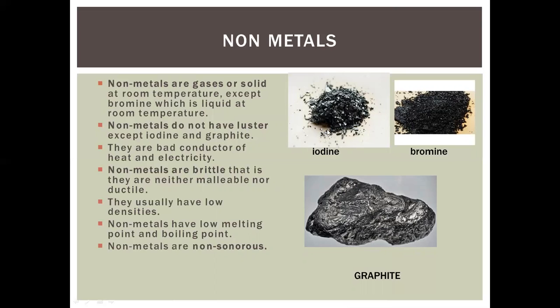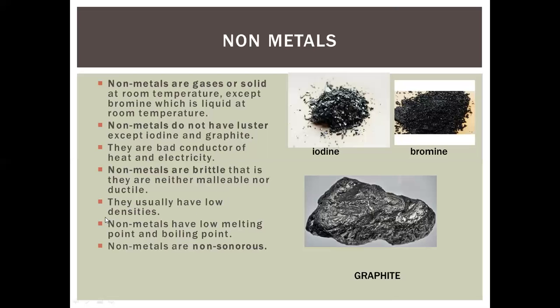But some non-metals like iodine and graphite have a luster. Graphite, which we use in our pencil lead, has a shining appearance. Non-metals are bad conductors of heat and electricity, but graphite is considered a good conductor. So an exception is also here. Non-metals are brittle, that is, they are neither malleable nor ductile. This is true. Not a single non-metal can be converted into a sheet. They are broken into pieces. They can't be converted into sheet nor into fine wire.